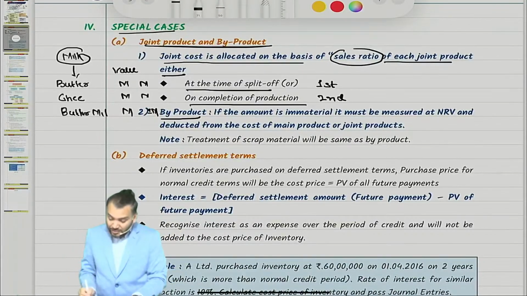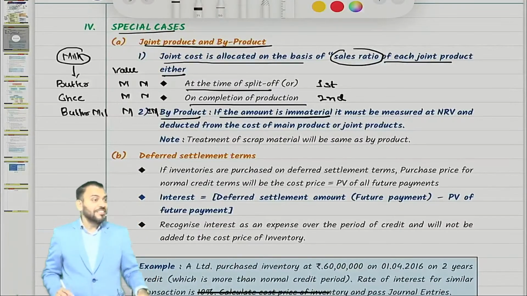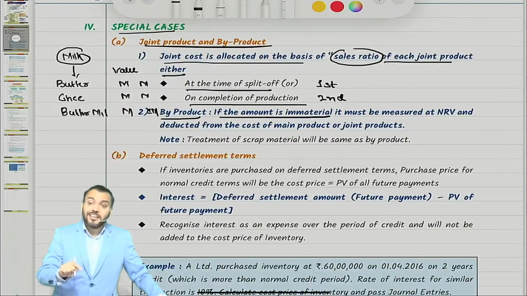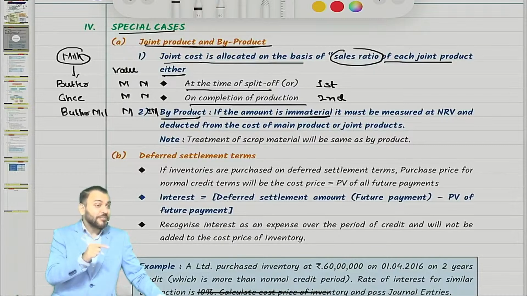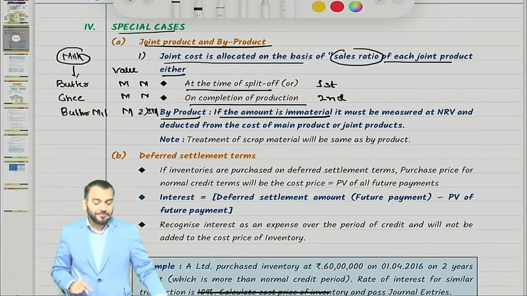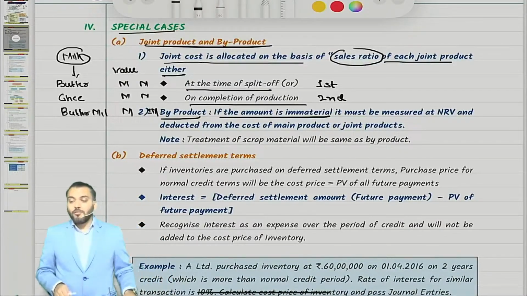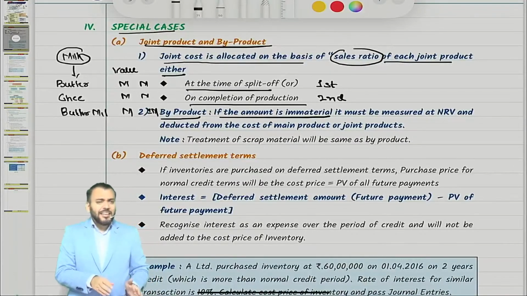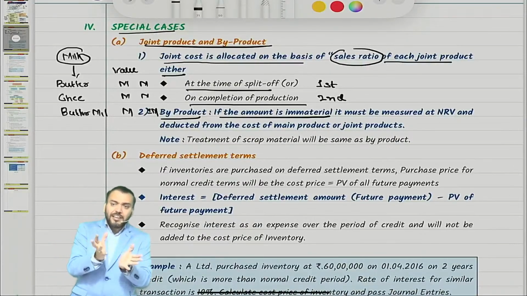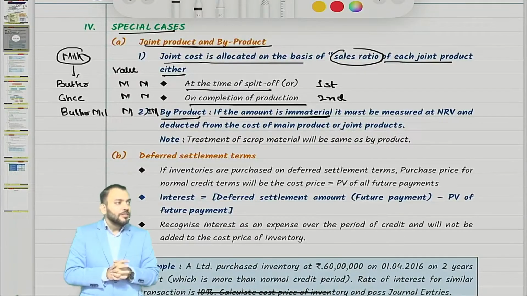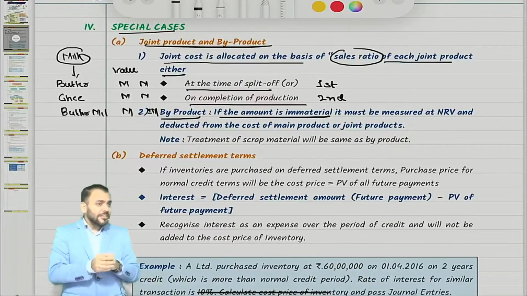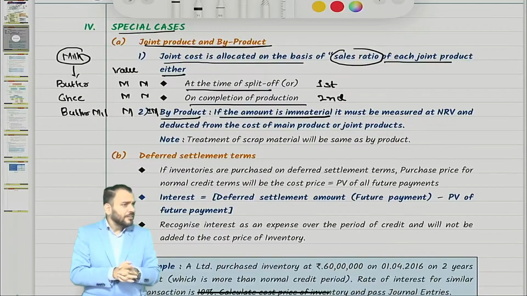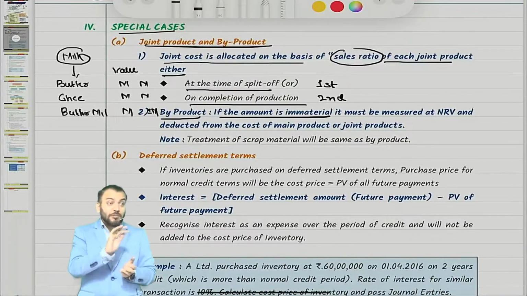So what Ind AS has to say: if the amount is immaterial, they started with this only. If the amount is material, it cannot be a byproduct. If the amount is immaterial, keyword is what? Can you see, we apply Ind AS or AS to material items only? As per which concept? Materiality concept.